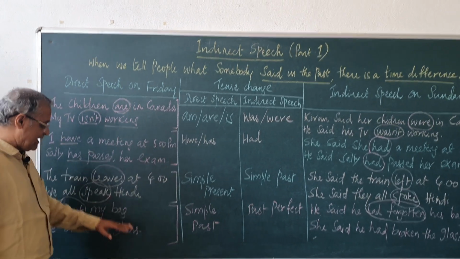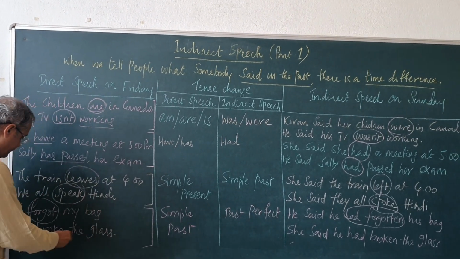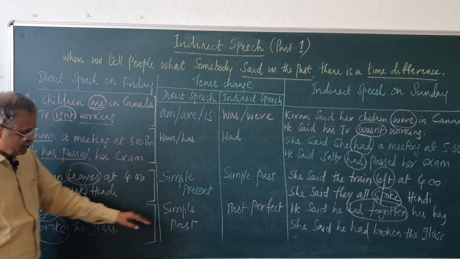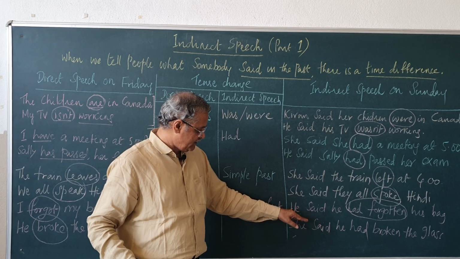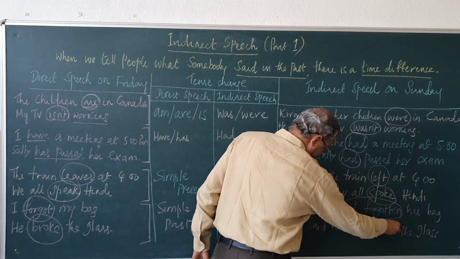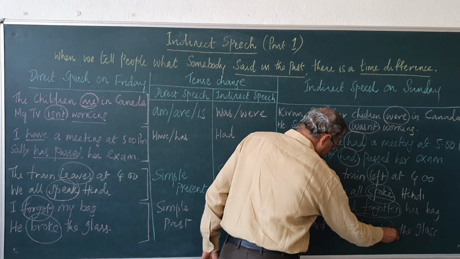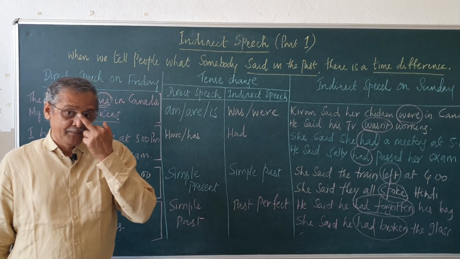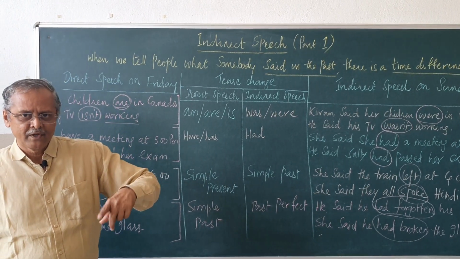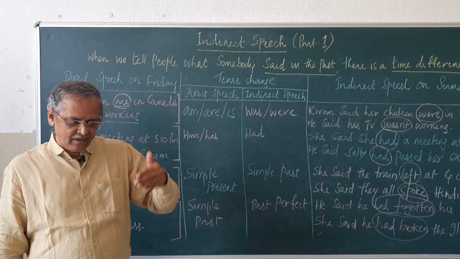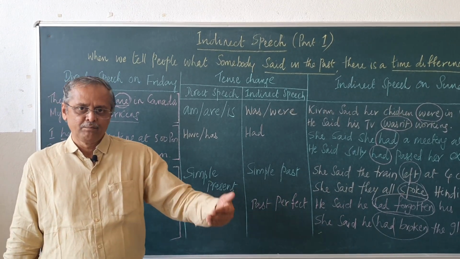He broke the glass. Broke is the simple past. Simple past will become past perfect. She said he had broken the glass. See, past perfect: he had broken the glass. So, remember, simple present will become simple past. Simple past will become past perfect. And present perfect also will become past perfect.